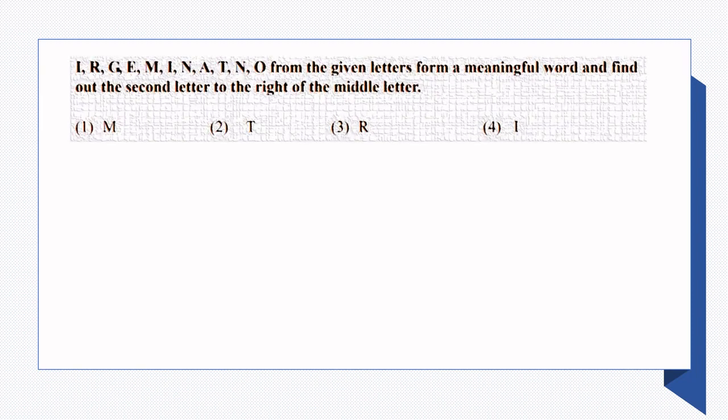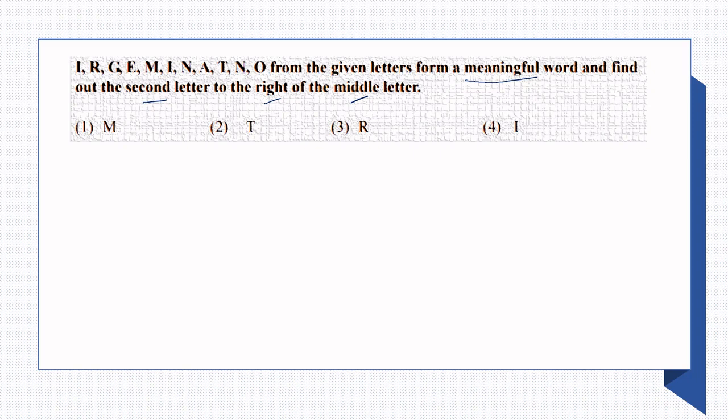Here the question is, certain alphabets are given: I, R, G, E, M, I, N, A, T, and O. From the given letters, form a meaningful word. That is the first thing you have to do. You have to make a meaningful word from these letters. Then find out the second letter to the right of the middle letter. That we will do later. Second letter to the right of the middle letter. All these terms are very important.